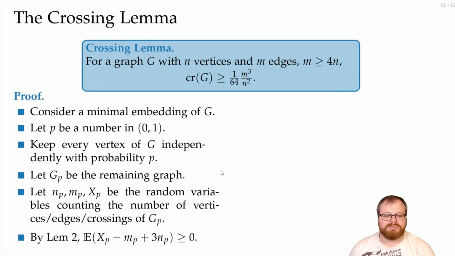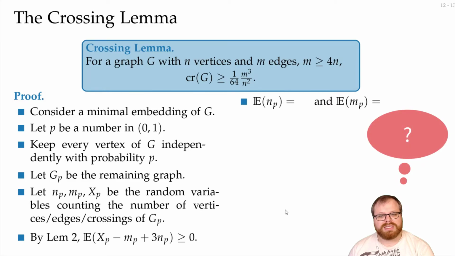And we want to figure out the expected value of these random variables. For that, we will make use of lemma 2 of the first bound that we had. There we showed that the number of crossings we have is at least number of edges minus 3 times number of vertices, plus 6, but we will drop that for now. So the expected number of crossings minus this is at least 0.